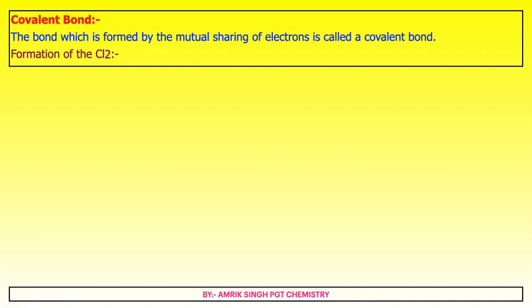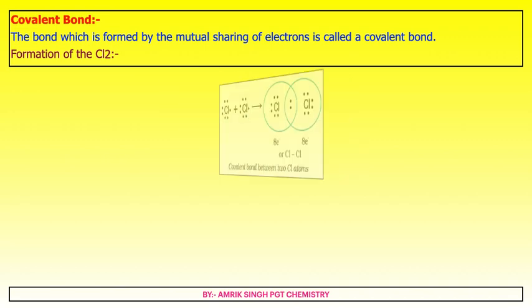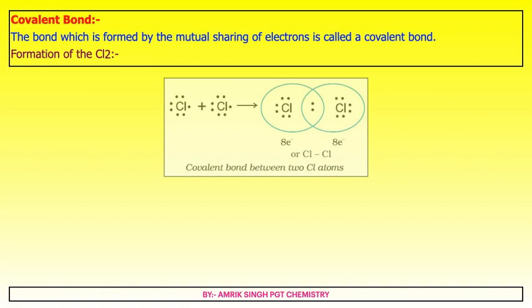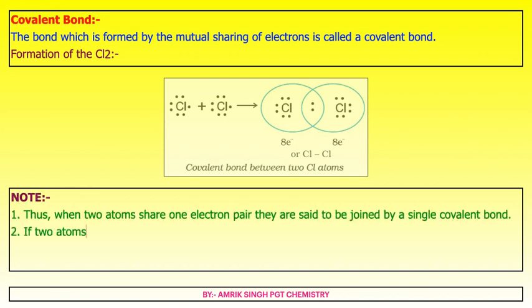Covalent bond. The bond which is formed by the mutual sharing of electrons is called a covalent bond. Formation, for example, formation of Cl2. As shown here, chlorine has 7 electrons in its valence shell, both chlorine atoms share 2 electrons and complete their octet as shown in the diagram. In this, Cl2 is formed. Covalent bond, mutual sharing, 1 electron from each chlorine atom.